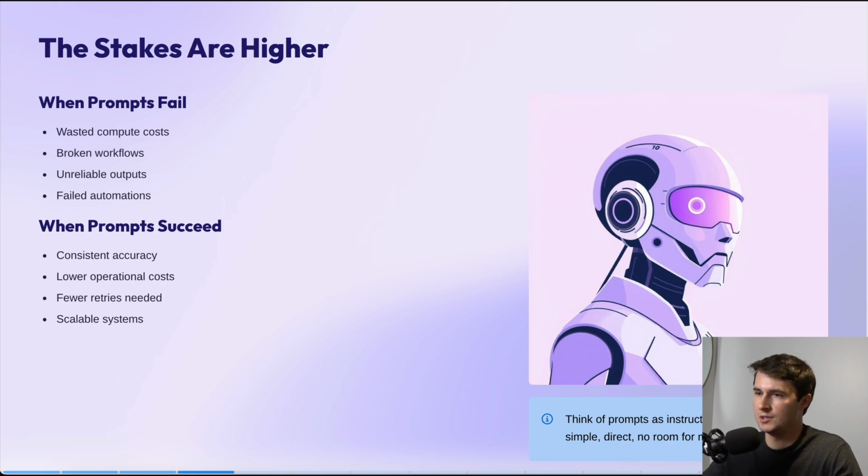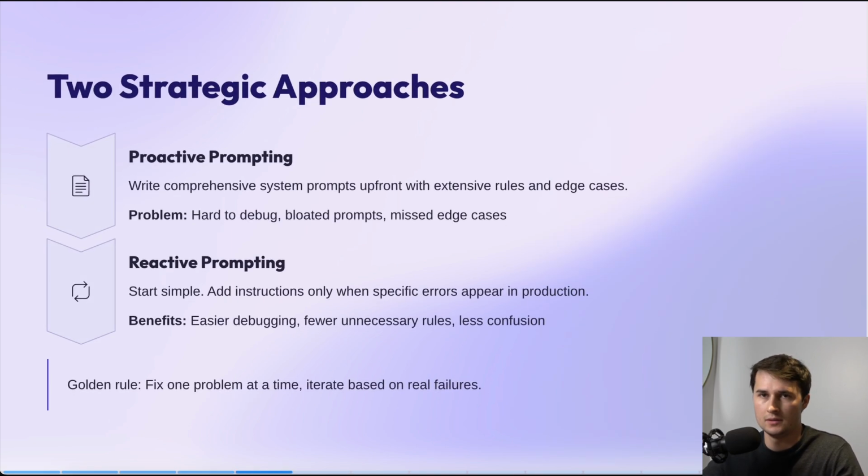Now there's two strategic approaches to prompting AI agents. There's proactive prompting, which is basically writing a comprehensive system prompt upfront with extensive rules and edge cases baked in. Now, this would be equivalent to asking ChatGPT to generate an extensive prompt for a personal assistant AI agent, and then you'd get this big, long prompt, and you'd paste that into your automation workflow software.